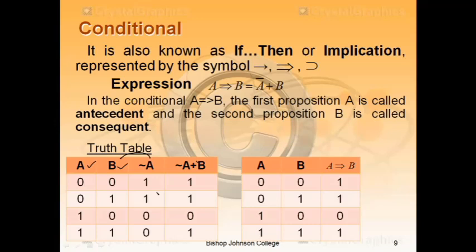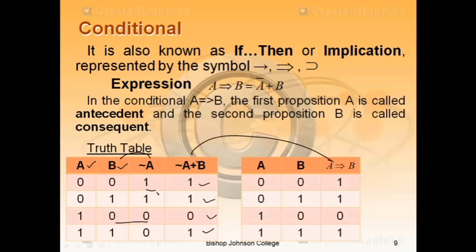So plus means if any one is 1, the output will be 1. So in the first row it is 1, so the output is 1. If both inputs are 1, then also the output is 1. When both inputs are 0, then the output is 0. Here it is 1, 0, so the output is 1. And as you know, it is equivalent to implication.